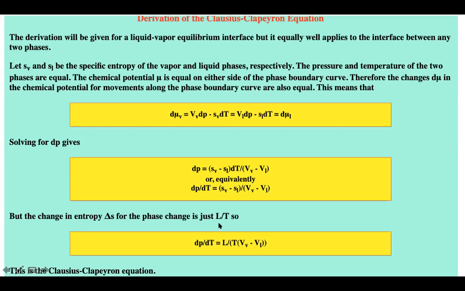Delta S is equal to L by T, and hence the equation is dP by dT is equal to L by T into (VV minus VL). All these are in the denominator: T, VV and VL. And this equation we call the Clausius-Clapeyron equation, which is very, very important.